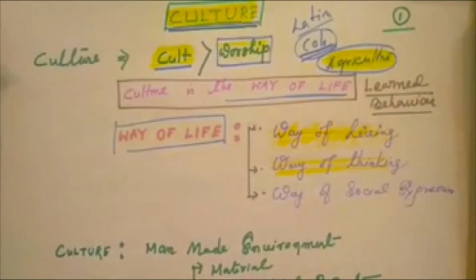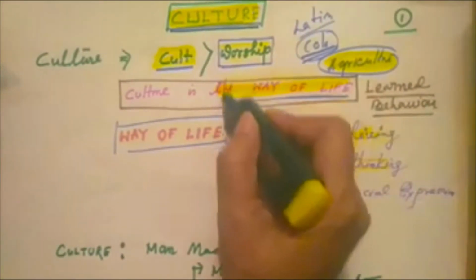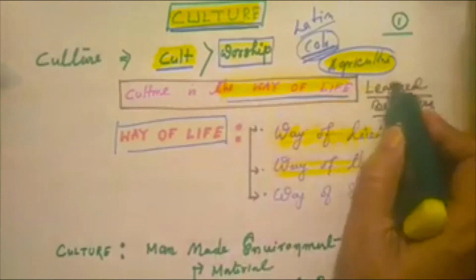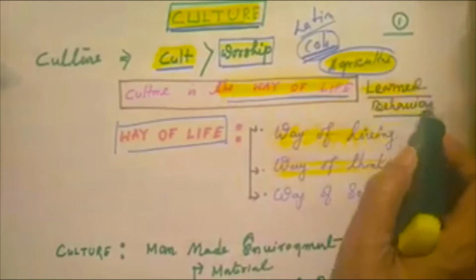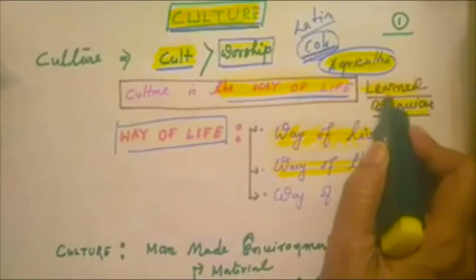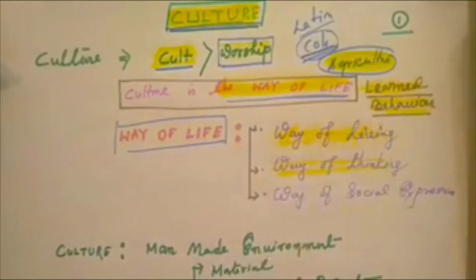What is culture? Culture is the way of life. And basically it's a learned behavior. Culture is a learned behavior. Human beings have to learn cultural attributes. Now the question is, what is way of life?